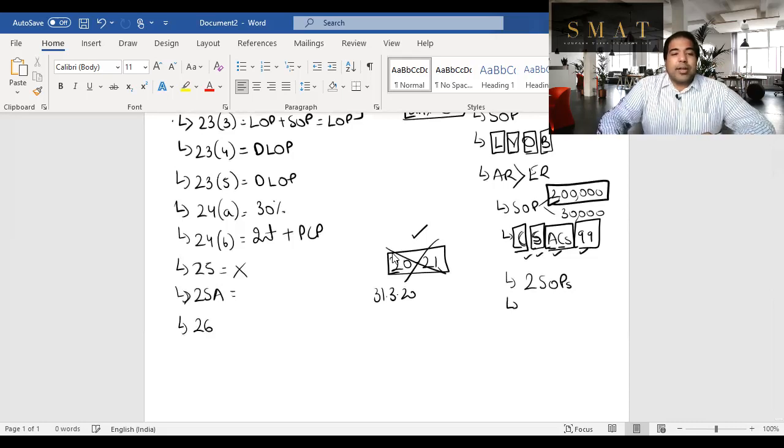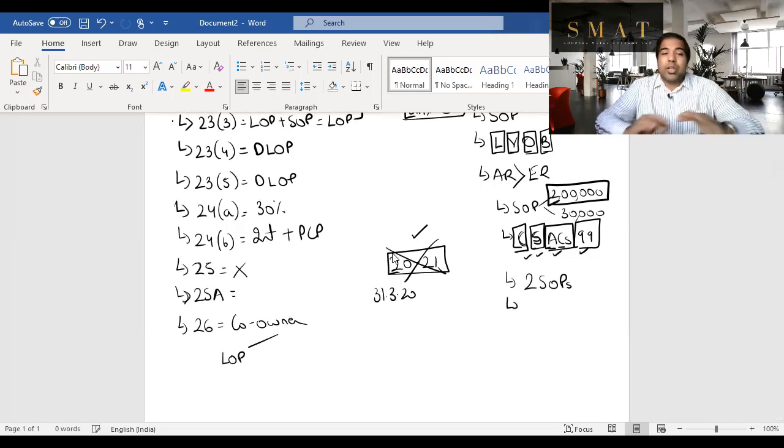Next, guys, is section 26. 26, at the age of 26, the husband and wife, the surgeon and his wife, started co-owning their house property. And in case of co-ownership, this is called co-ownership. Guys, in case of co-ownership, if the co-owned house is let out, that means if rented out, then no problem.